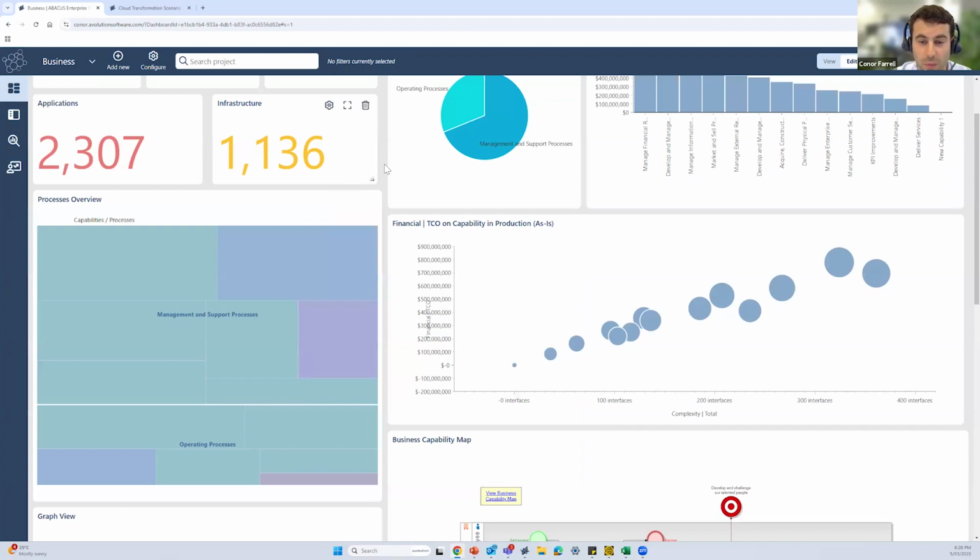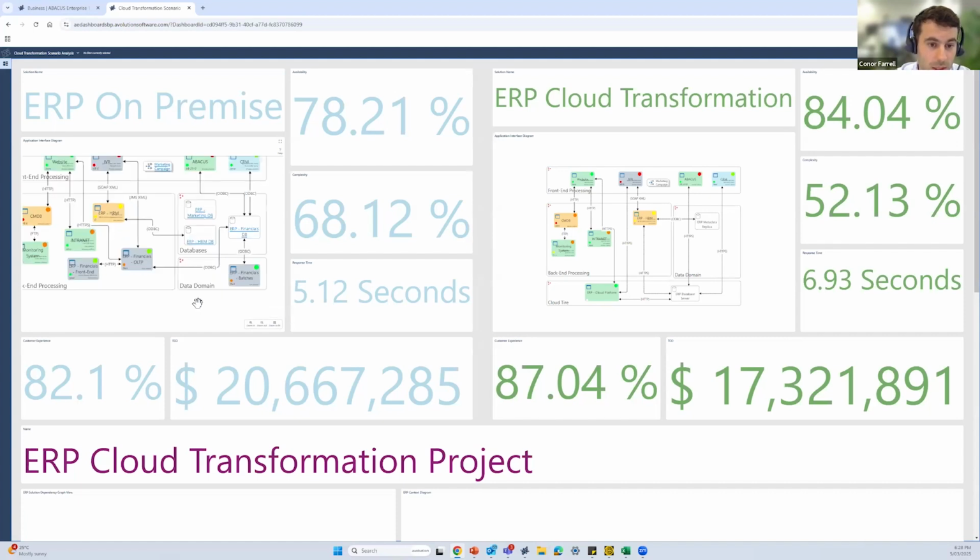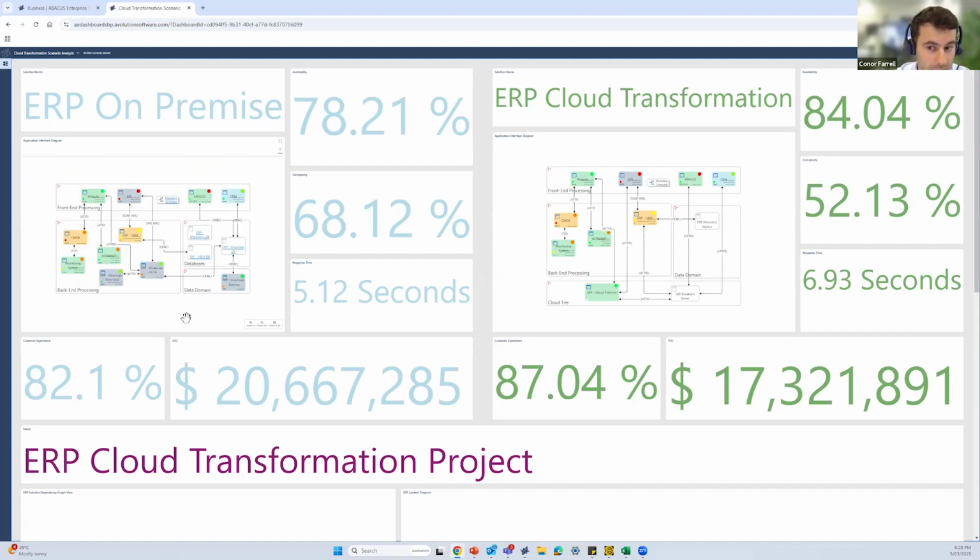Okay, one final area I might just touch on briefly is around our cloud transformation journey or any type of scenario analysis or getting from our current state to our future state. So what we've identified on the left-hand side here is the diagram showing us our current state where we have an ERP on-premise. On the right-hand side, an ERP cloud transformation journey where we're ultimately moving our server to be on the cloud. Now, we've brought in a number of different KPIs to give you an indication of how we present and portray this data potentially to a leadership team. So what we're looking at including here is around availability, complexity, maybe total cost of ownership, and how these areas are calculated are through our simulators.